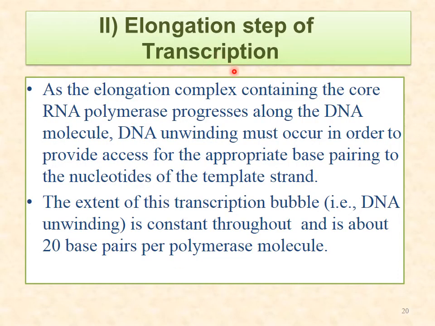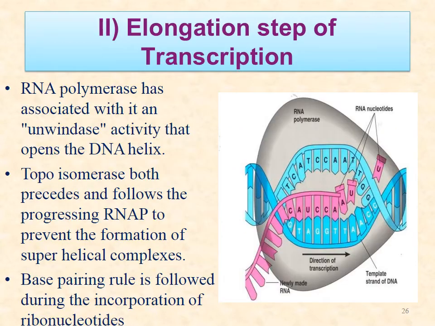Then comes the elongation phase. The elongation complex contains the core RNA polymerase, which progresses along the DNA molecule, and DNA unwinding must occur in order to provide access for the appropriate base pairing. So the bases now start pairing, and new nucleotides complementary to the template strand are synthesized. The extent of the transcription bubble, that is DNA unwinding, is constant, about 20 base pairs per polymerase molecule.